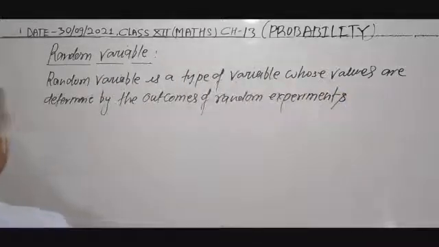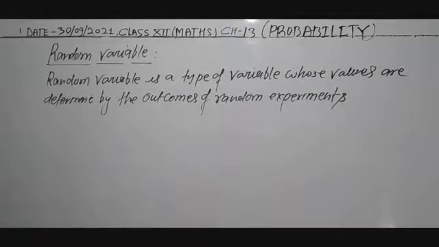This statement says a random variable is a type of variable whose values are determined by the outcomes of the given random experiment, and it is denoted by